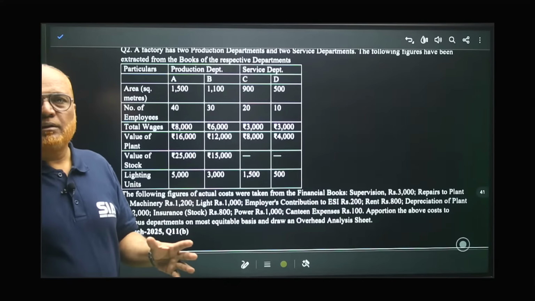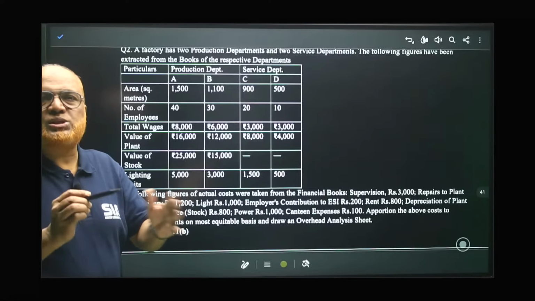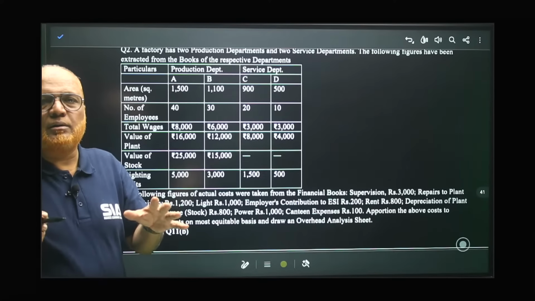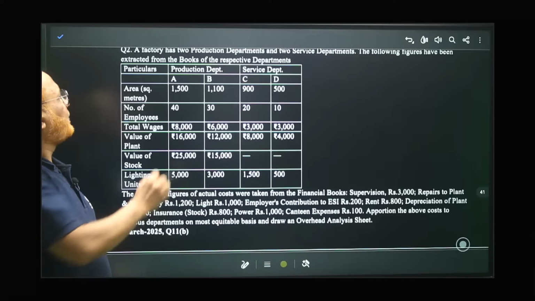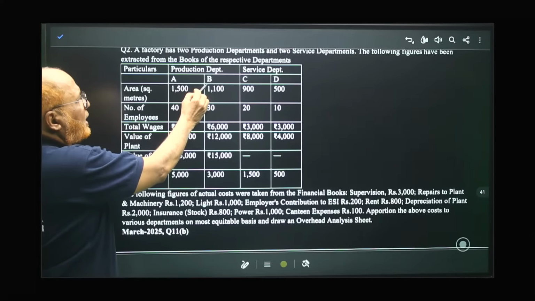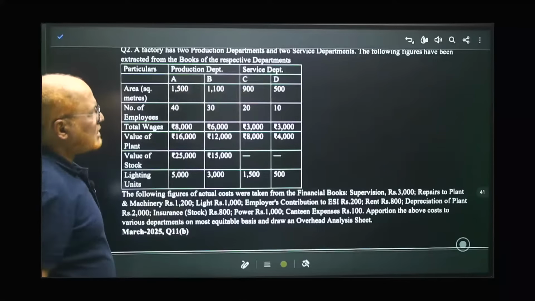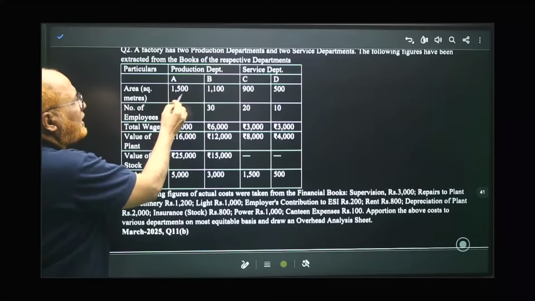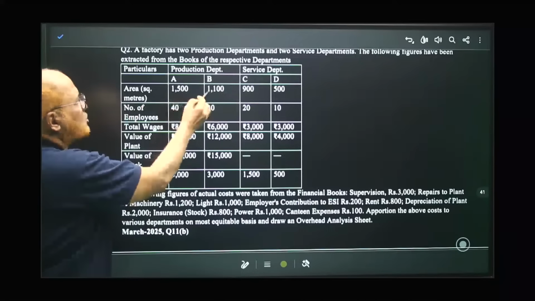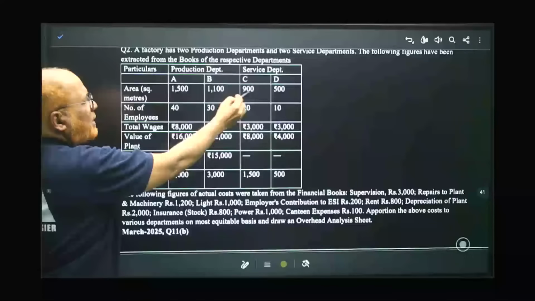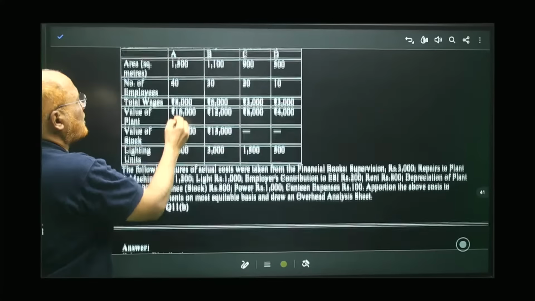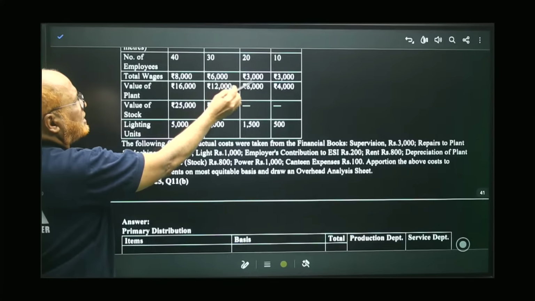The company has 2 production departments and 2 service departments. Now overheads have to be apportioned between these departments. So here production A and B are the production departments, C and D are the service departments. Information is given, area in square meters: 1500, 1100. Service departments 900, 500. Number of employees 40, 30, 20, 10. Then total wages are 8,000, 6,000, 3,000, 3,000.